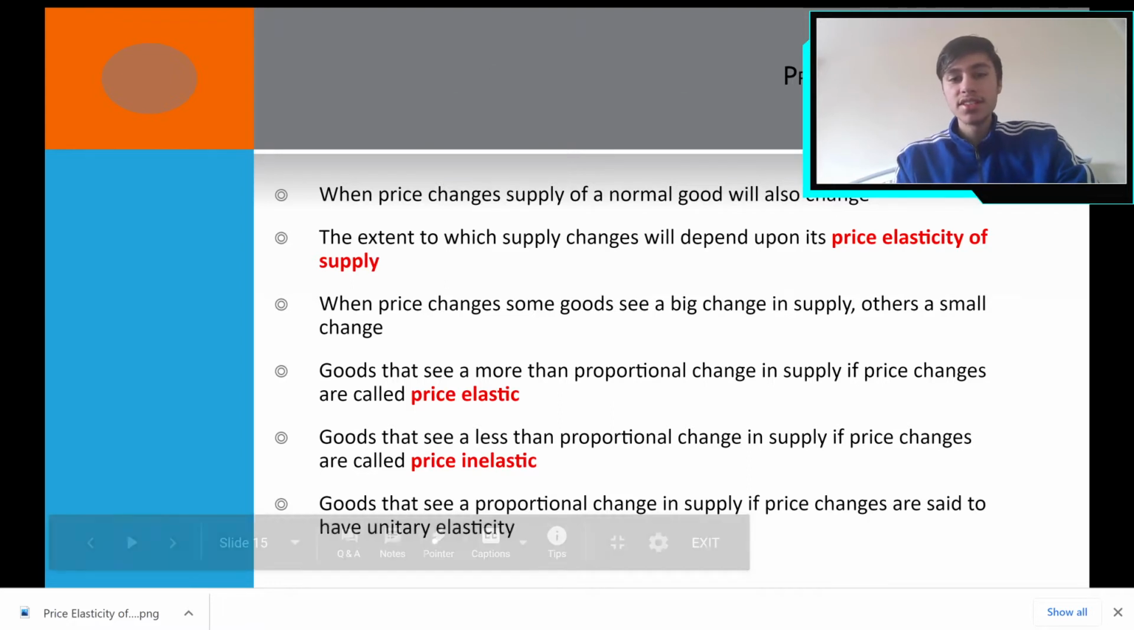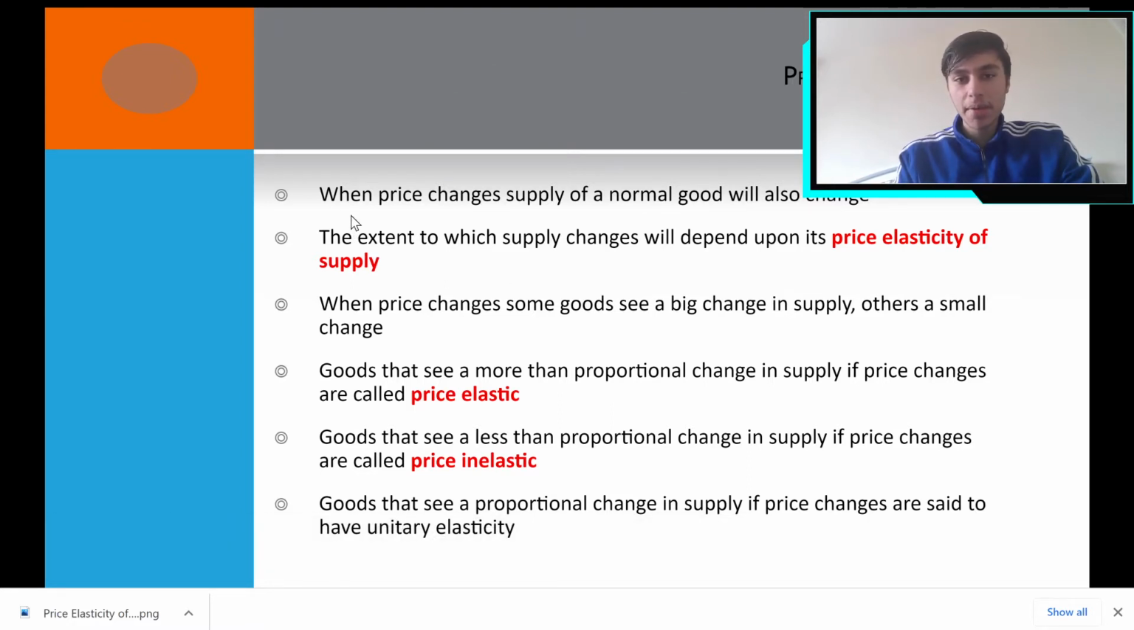Okay, so just some recap here. When price changes, supply of a normal good will also change. Try to remember the reason for that. Well, the reason is that firms try to maximize their profits. So if they know that a particular thing can be sold at a higher price, they will increase its supply. The extent to which supply changes will depend upon its price elasticity of supply.